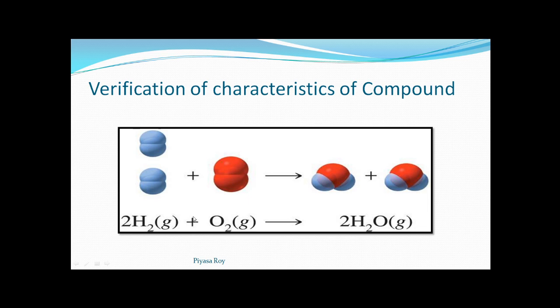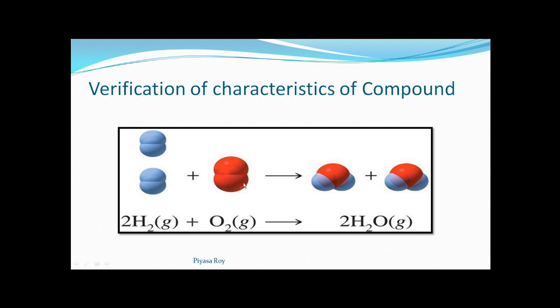So this is in gaseous form. Hydrogen is a gas, so in brackets we can write a small g to represent the state of that substance, or element. Here it's an element, so the state of the element we can represent by writing a small g in brackets.